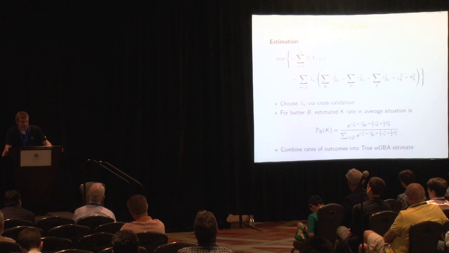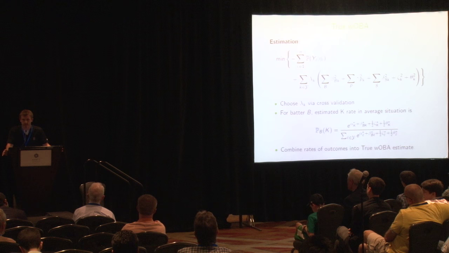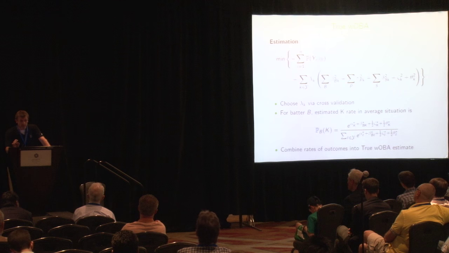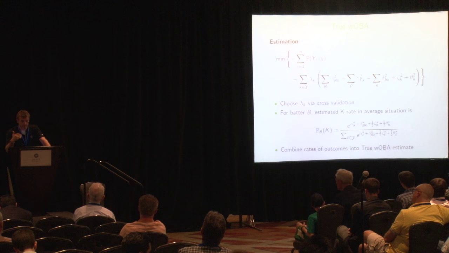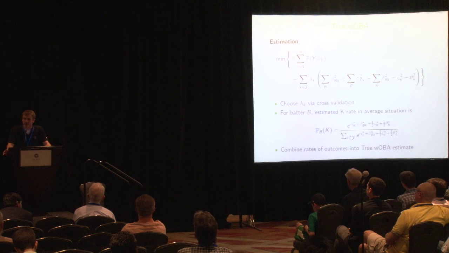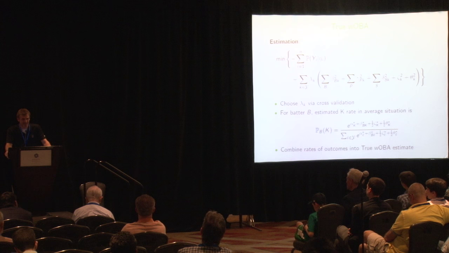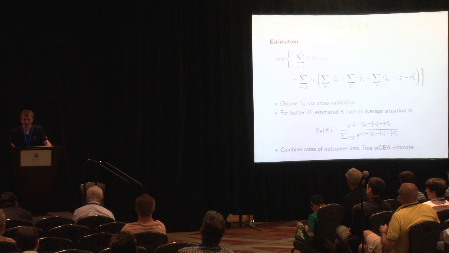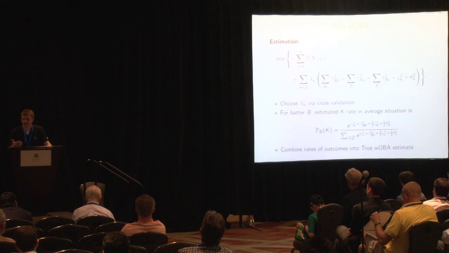Now, once we fit this model, what we have is for every batter, an estimate of the probability that he produces each of the 9 different outcomes in a plate appearance against an average pitcher in an average stadium. We multiply each of these outcomes by the corresponding weights for wOBA, and that gives us our true wOBA. Now, the astute among you may have noticed that true wOBA is very similar to a simplified version of DRA for batters, DRA being deserved run average from Baseball Prospectus. So let's examine this relationship a little bit closer in the simple example of just trying to model the true probability of a strikeout.